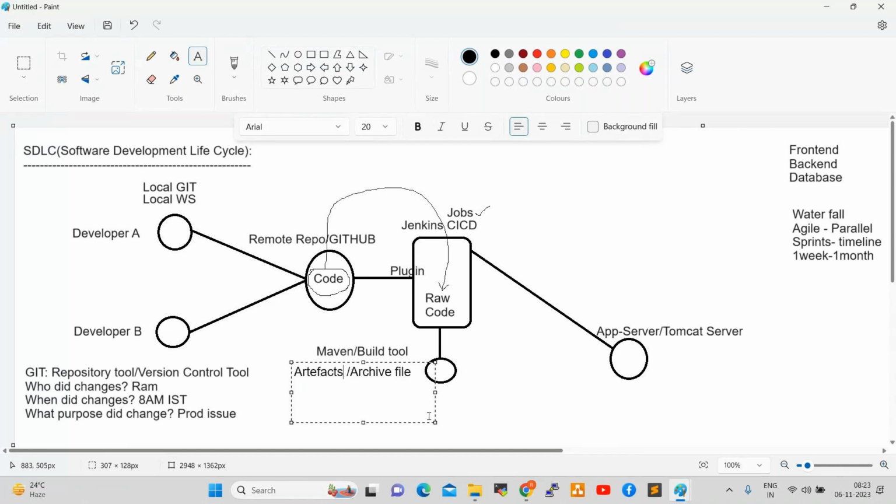So application servers will understand only artifacts, binary files. So whatever code we pulled from GitHub to Jenkins, that code should be converted into one single file, one artifact, that will be understood by application servers. Okay, everyone following, right? Everyone following, right, online guys, what we are discussing here?